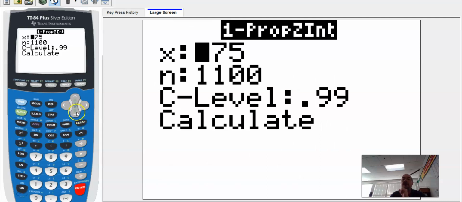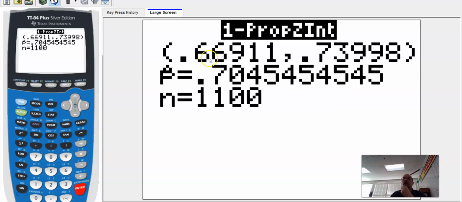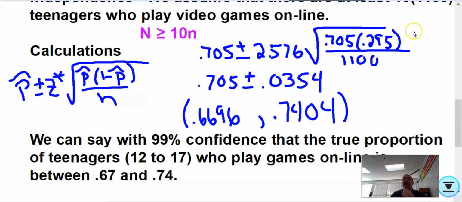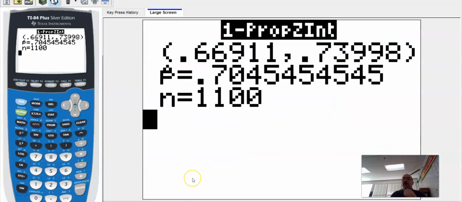All I have to do is type in the amount out of how many, and then I'm going to go ahead and put in 0.99. Calculate, and ladies and gentlemen, there's our interval: 0.6691 to 0.73998, and that is exactly what I got when I did it the other way, when I found my margin of error and added and subtracted. Okay, so there you go, and then it tells us what our p hat is. That's how you can use the calculator on 1 proportion Z intervals.